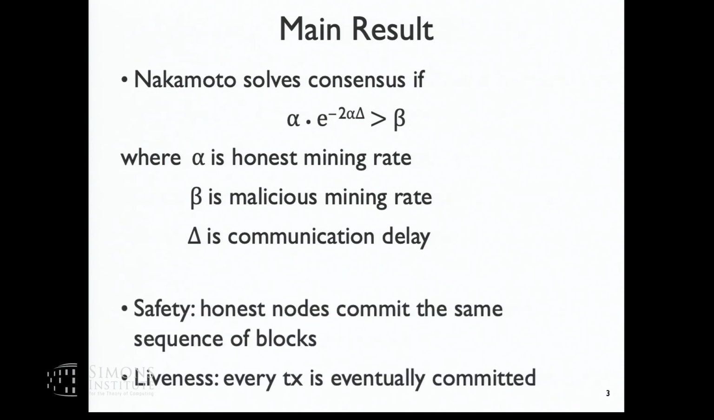All right. So when I say it solves consensus, I'm using the traditional consensus properties, safety and liveness. Safety means all the honest nodes commit the same sequence of blocks. And liveness means every transaction is eventually included in the sequence.